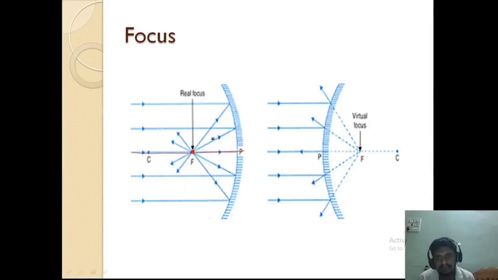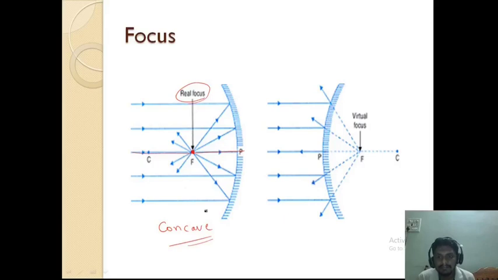So this beam is a converging beam after reflection. The incident beam is a parallel beam of light and the reflected beam is converging to a point F. This is the focus, and it is called the real focus, because light rays are actually meeting at a point F on the principal axis. This is for the concave mirror.